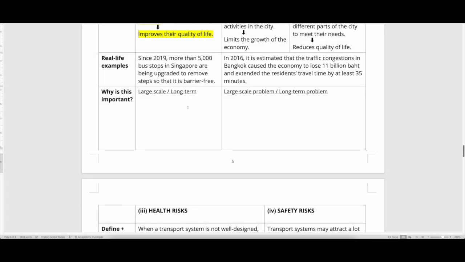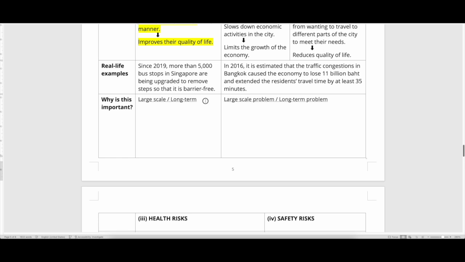Okay, have you decided? Well, some of you say that it's long-term because you permanently make their life easier. Some of you say it's large scale because it's the whole system. So it's possible to look at both. It can be large scale because it can be the whole of the city that has its lives improved, or it can be long-term because it has changed their life permanently. So either way can be fine to argue.